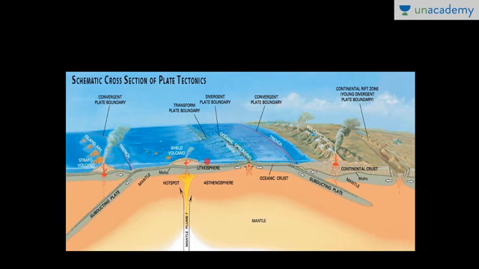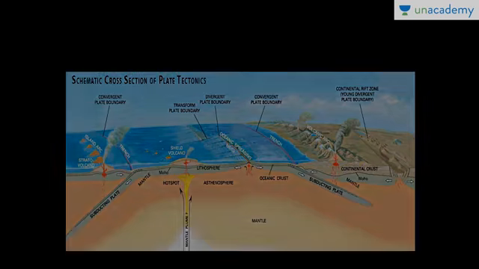Now in the case of divergent plate boundaries, when the two plates move away from each other, the magma plume erupts, and this is a continuous eruption of volcano. It is a fissure type of volcanic eruption, and it leads to the formation of mid-oceanic ridges, for example, the mid-Atlantic ridge in the Atlantic Ocean. Now this one is the transform plate boundary. Along the transform plate boundaries, only earthquakes occur. Generally, there is no volcanic eruption along the transform plate boundaries.